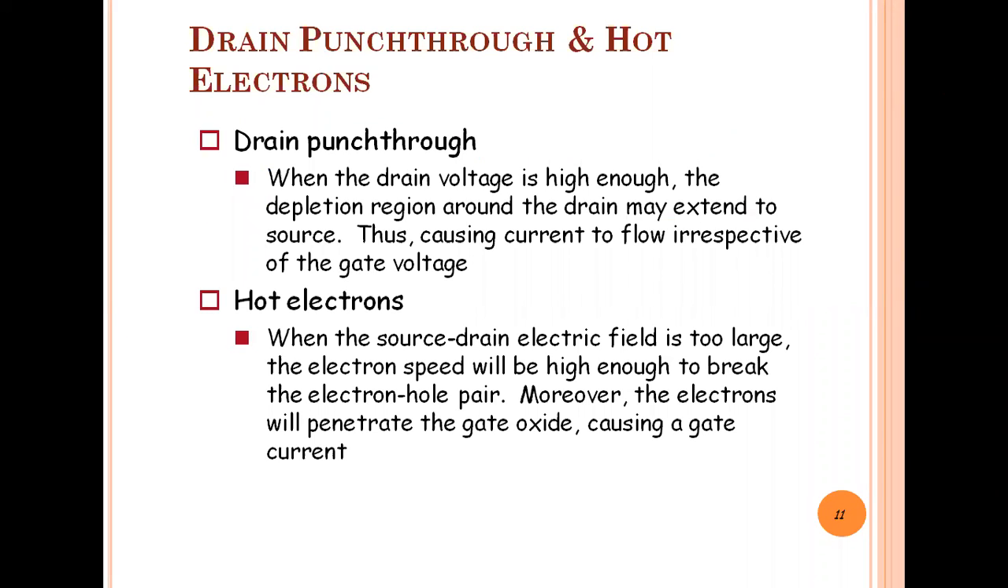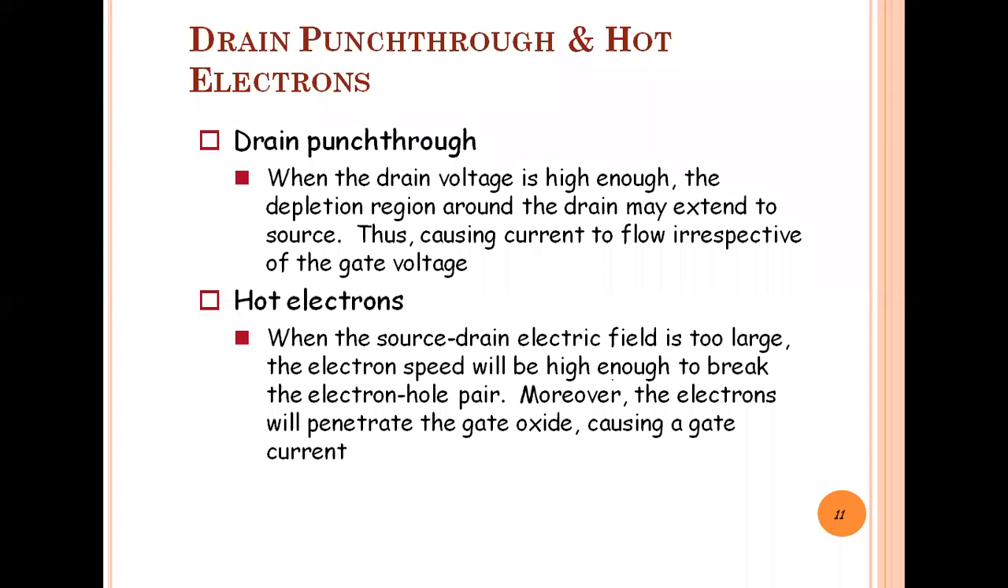When the drain voltage is high enough, the depletion region around the drain may extend to the source. Okay, so the drain depletion region may extend to the source terminal. It means the width of the depletion region increases, thus causing current to flow irrespective of the gate voltage.